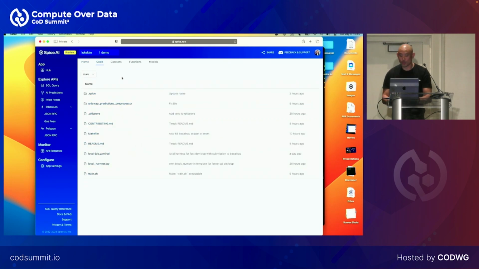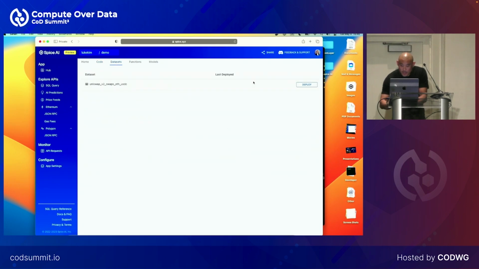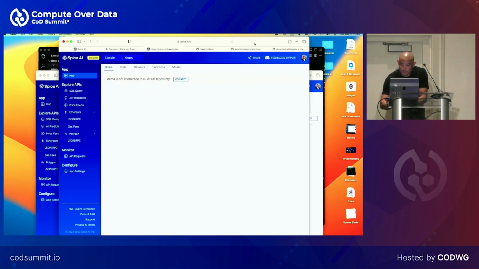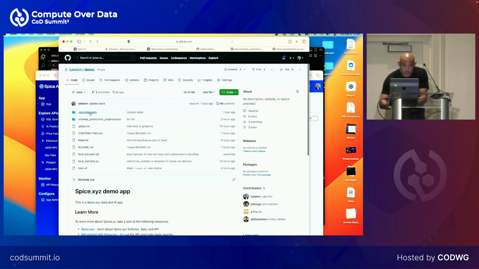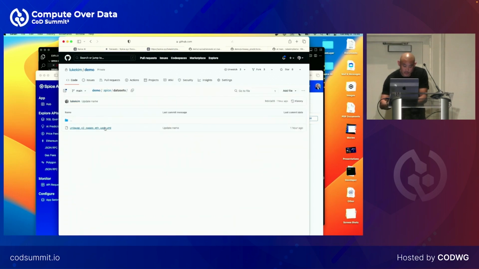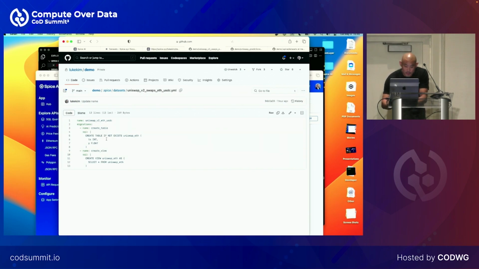And so again, what we wanted to do was take data as it comes in, manipulate it a little bit, and then use it for inferencing. So what we can do is come back to our application here, and we can set up a dataset in a declarative way. Here in the .spice datasets directory, I've created, very simply, a table, and it's just going to store a timestamp and a Y value.